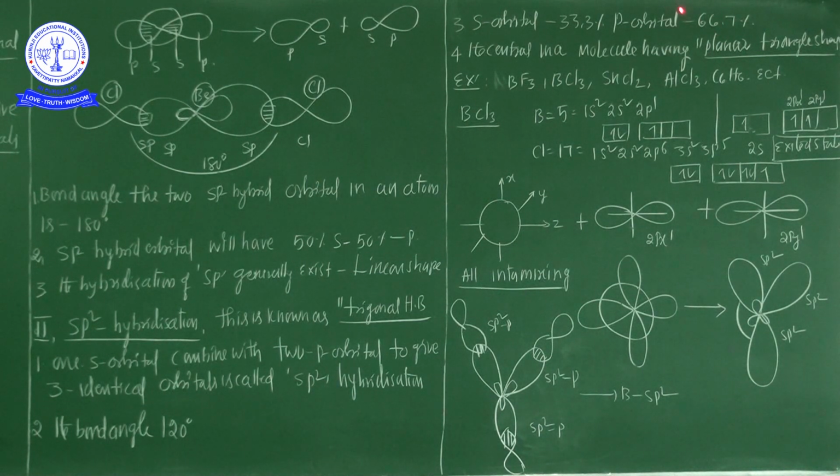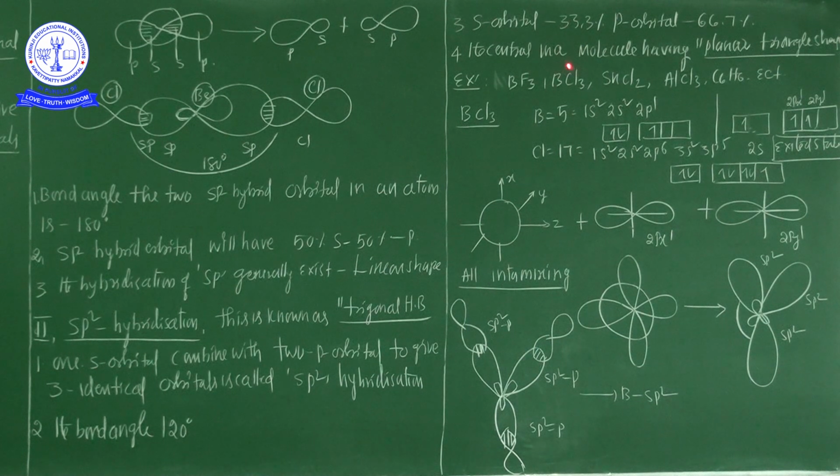So the p orbital is more involved in sp2 hybridization because 2 p orbitals are involved in this hybridization. So s orbital 33.3, p orbital 66.7.